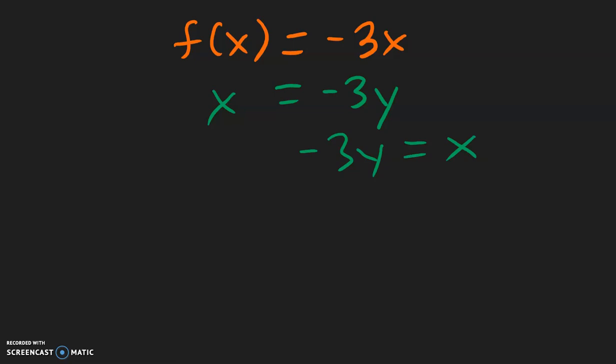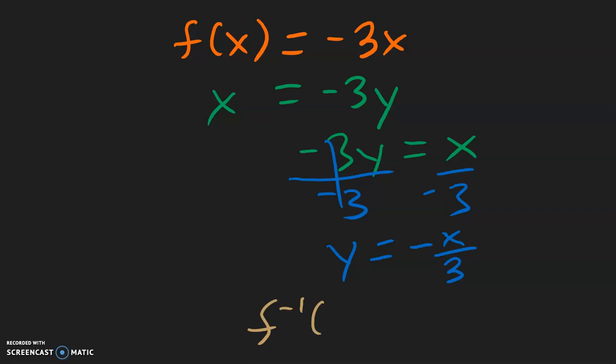So we need to do the opposite operation, which is dividing by negative 3 on both sides. So we get y equal negative, because positive divided by negative is going to be negative, x over 3. And writing this in function notation, it will be f inverse of x equal to negative x over 3.